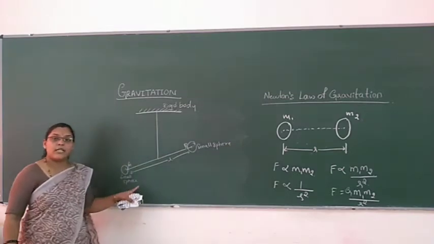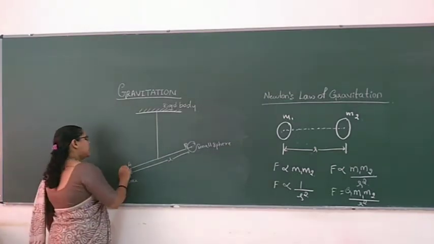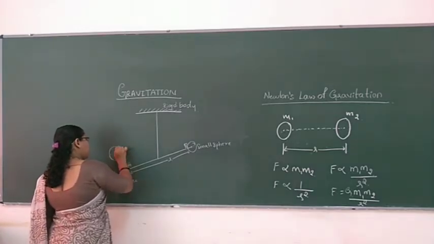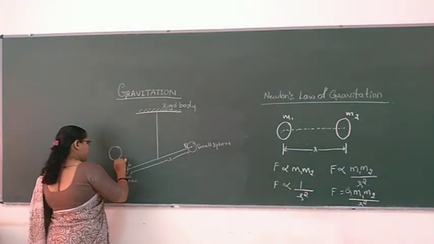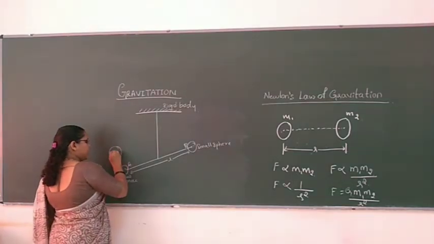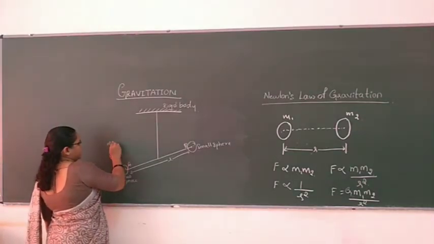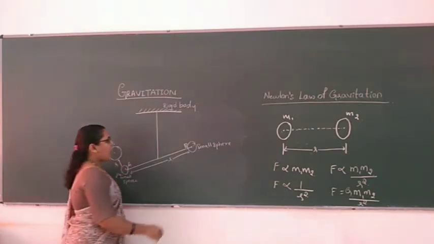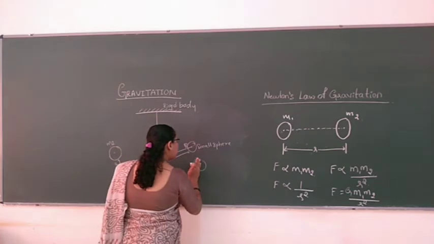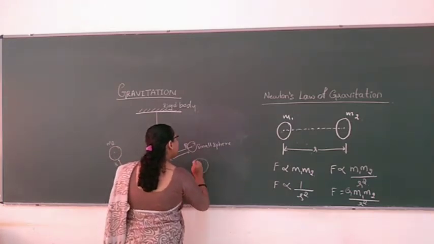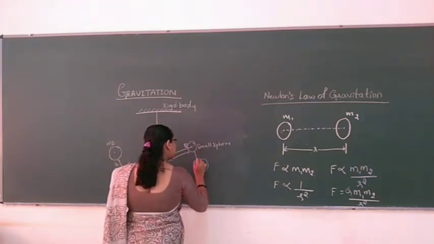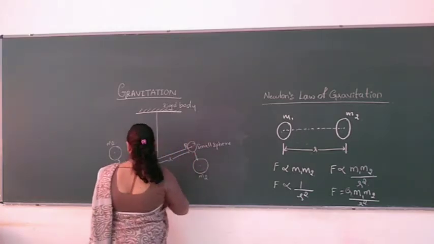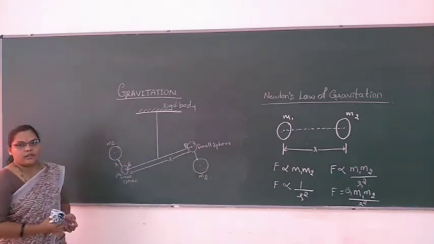And we have to consider the big sphere here, which is at a certain distance from the small sphere, but in the opposite direction. So, a certain distance R. This will be the bigger one, whose mass will be considered as M2, and the smaller sphere's mass will be considered as M1. See here, the big mass on the other end of the bar, I have taken this side, whose mass will again be M2. And this will be the smaller one.